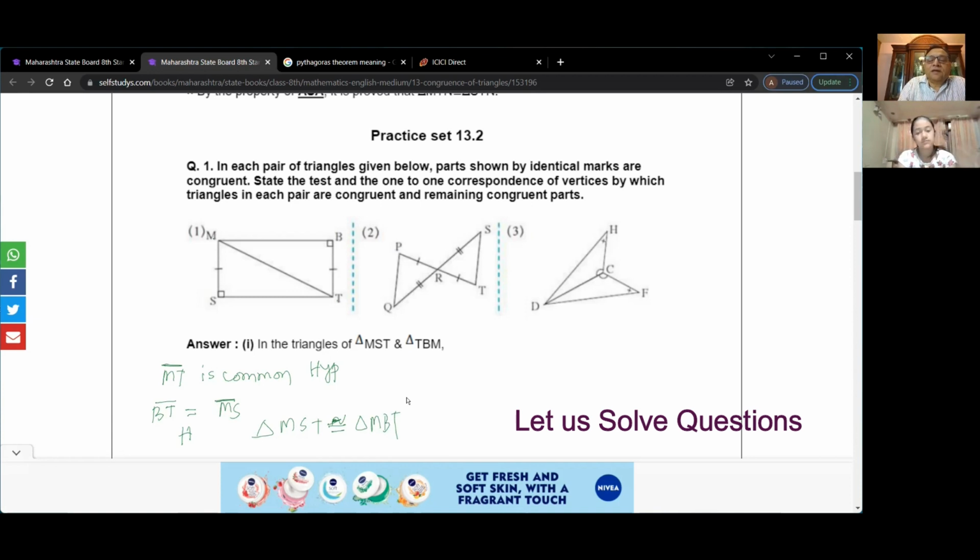Now in this triangle, we know that the vertically opposite angles will be the same, correct? And therefore in this case the property will be SAS, correct? SAS. Now here they have shown that we have a common side here.